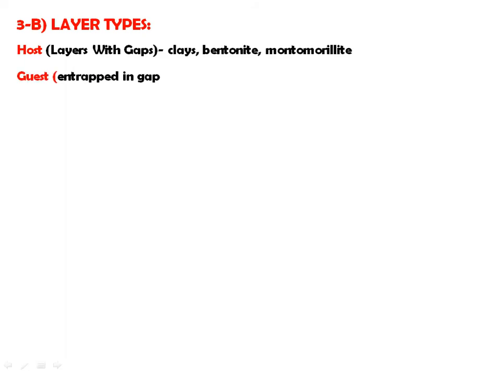Then the second type of inclusion complexes is the layered type. In this layered type, the host forms layers and there is a gap between these two layers. Which host molecules are used? Like clay, bentonite, then montmorillonite. They act as host molecules in a layer type of inclusion complex. Then guest molecules like hydrocarbons, alcohol and glycols are used.